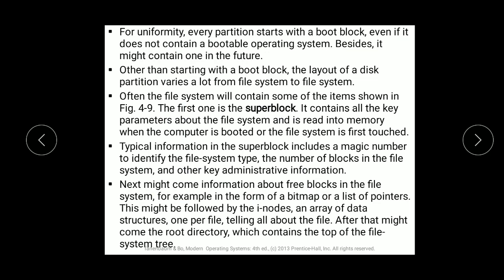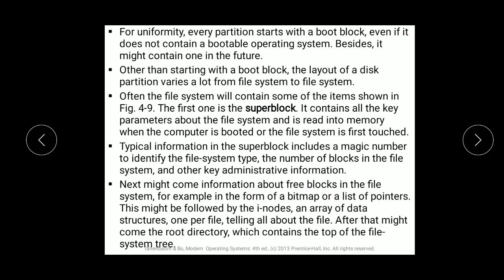The first one is the super block. It contains all the key parameters about the file system and is read into memory when the computer is booted or the file system is first touched. The super block will have all the details of the files which are there, that is data related to files, creation, deletion, the size of the bits which are there, all such details will be in the super block.